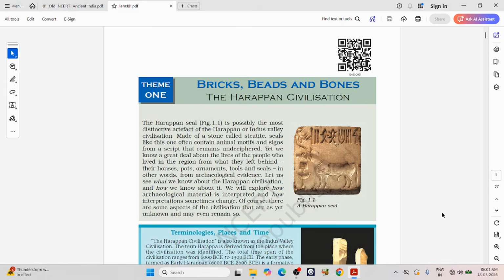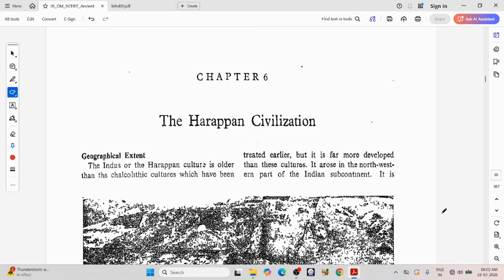If we see which topics are important for ancient history from the UPSC perspective: Harappan civilization, Mauryas, Guptas, and the Harshavardhana time period. These are the most important topics, and the art and culture of these periods are also very important. The new NCERT starts from this Harappan civilization, and the old NCERT also has so much of an art and culture component.